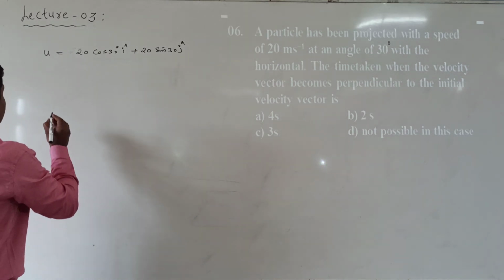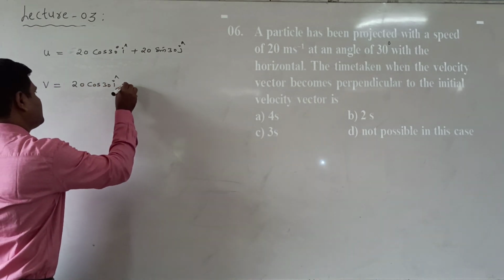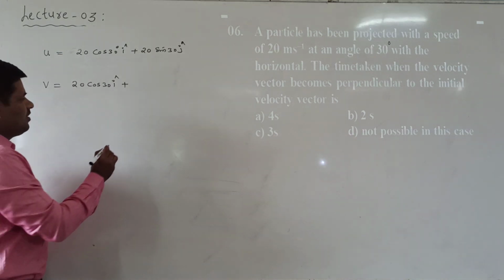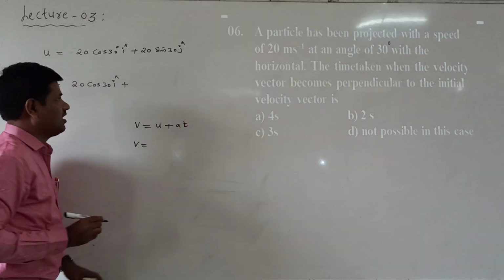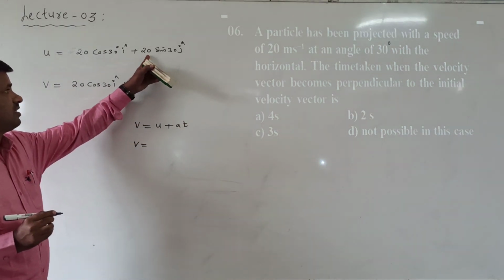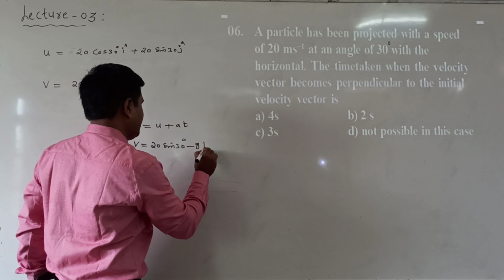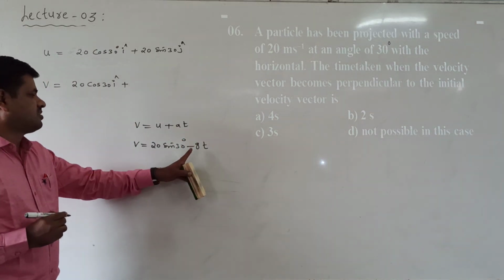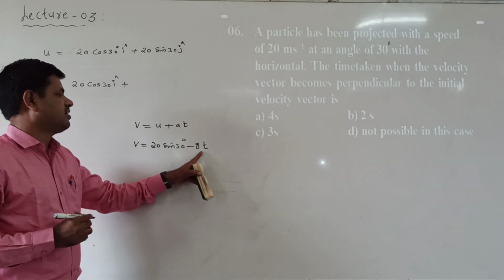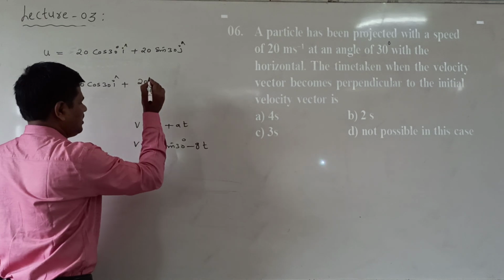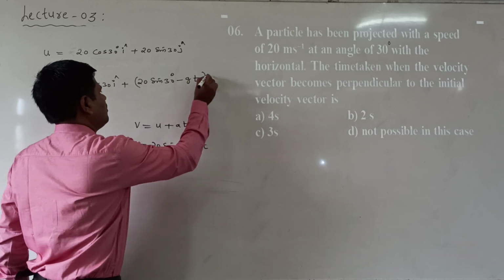Now we write the final velocity. The horizontal component cannot change; it stays the same. But for the vertical component, we know the formula v equals u plus at. Here v is the initial velocity in the vertical component, 20 sin 30, and in place of a I write g, which acts in the upward direction with a minus sign. So the final velocity of the y component is 20 sin 30 minus gt. The final velocity is 20 cos 30 i cap plus (20 sin 30 minus gt) j cap.